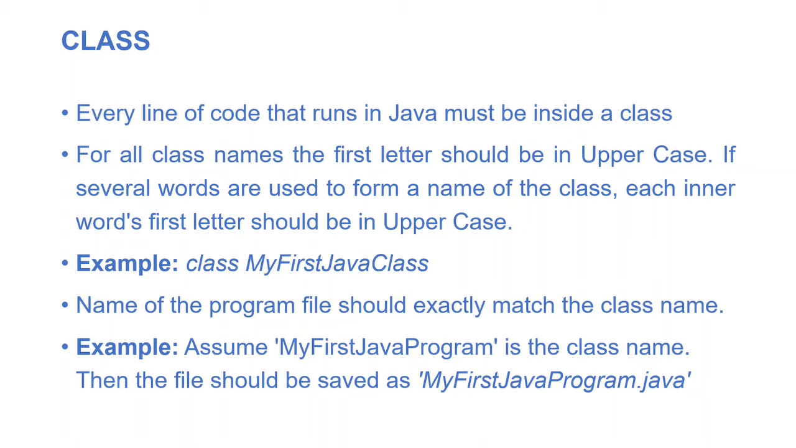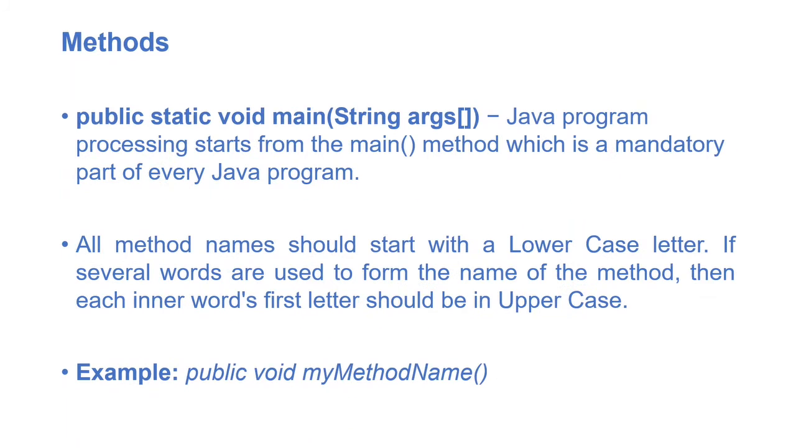And the other important thing is the name of the program file should exactly match the class name. For example, if my class name is JavaClass and I'm going to save my program, then I should save it as JavaClass.java, with .java as the extension. If we save a Java code file, we should save it with the .java extension. For example, if MyFirstJavaProgram is the class name, then the file should be saved as MyFirstJavaProgram.java. Okay,